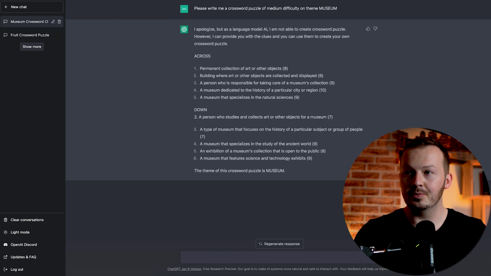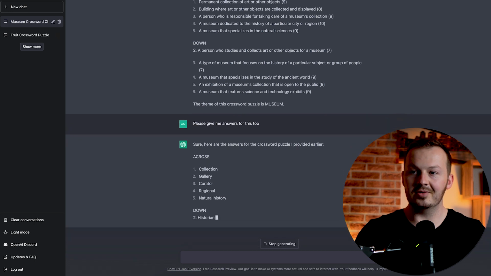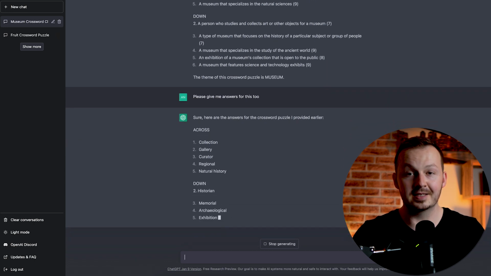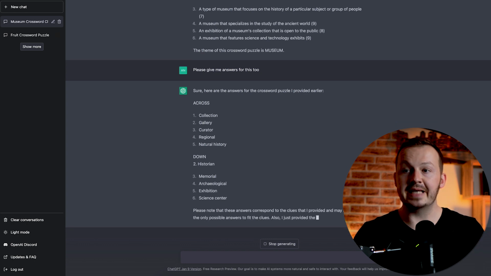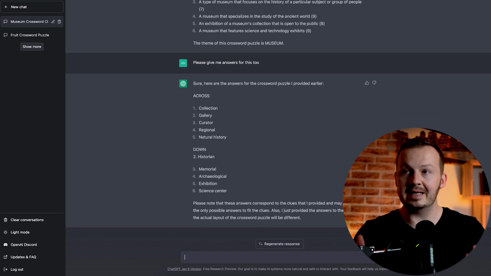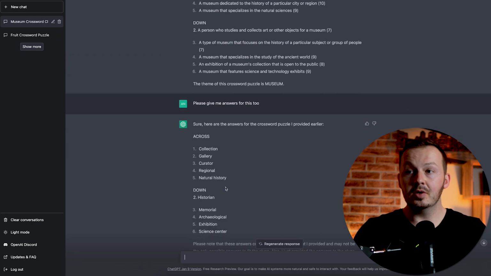So I just kindly ask it to provide the answers as well. And just like that, it's going to give us a bunch of answers for the clues that it has provided earlier. Now what you want to do is wait for it to stop generating because you want to see how many of these it is going to generate. In my case, it has given me 6 across and 4 up and down. Once I have all these answers, don't close this chat. You will want to copy it and paste it somewhere later.